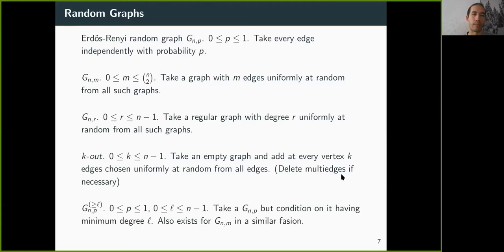Or, for example, sometimes we want a property such as the minimum degree, and for G(n,p), we can restrict on the minimum degree being at least l.